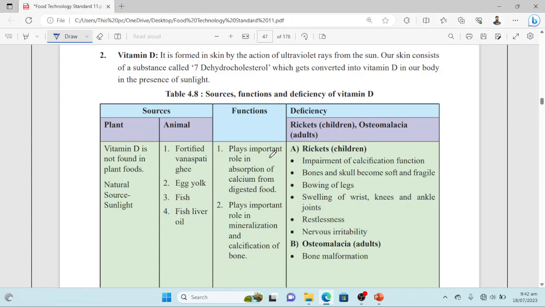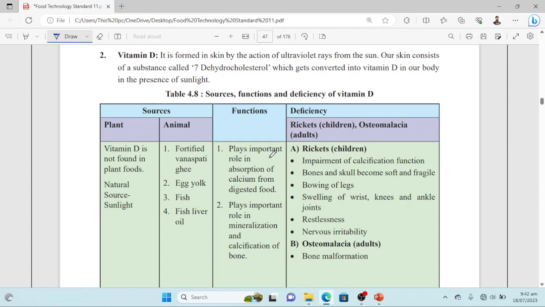Functions of vitamin D: it plays a very important role in absorption of calcium from digested food. So we know the importance of calcium. Calcium is very important for bone structure and teeth structure. So if there is deficiency of vitamin D, not enough calcium will be absorbed into the body from the food, and there will be weak bones and dull surface of teeth in that person.